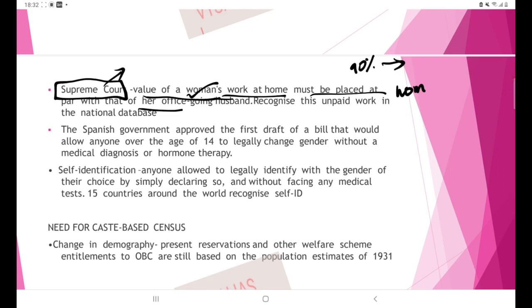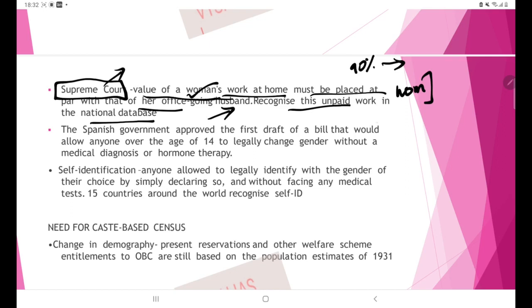You can use the simple word; by one word itself, you are boosting your marks. So that is one part. Then in the suggestion part, in the same portion, what you can use is: recognize this unpaid work in the national database, so that it becomes recorded and recognized.